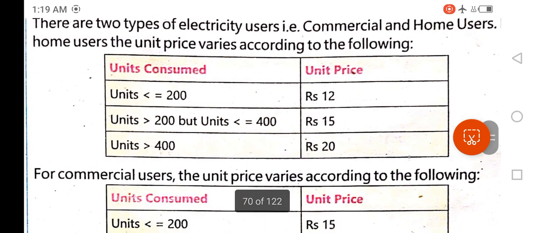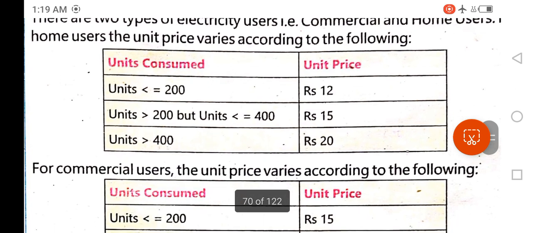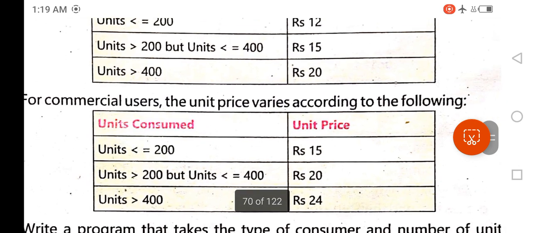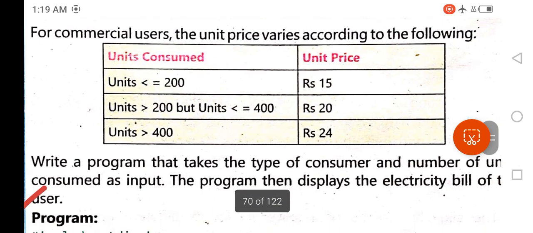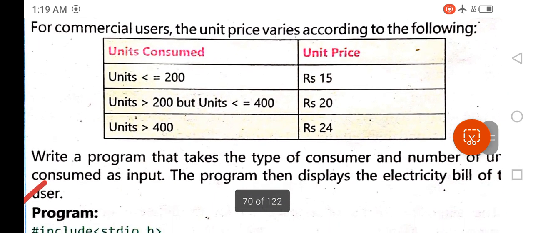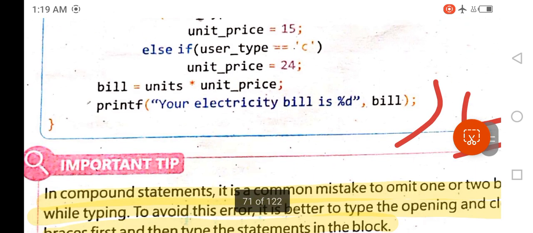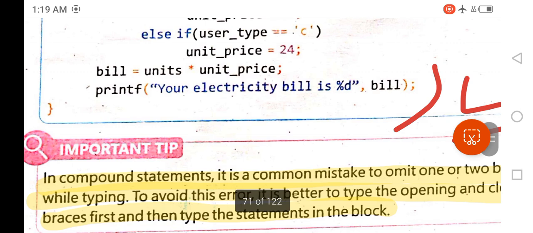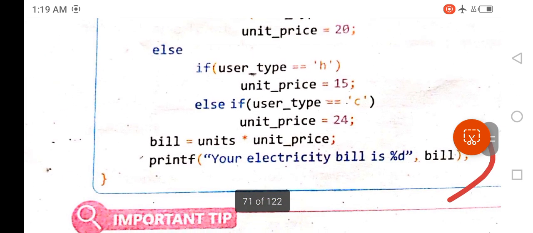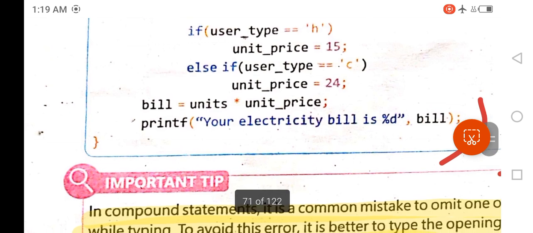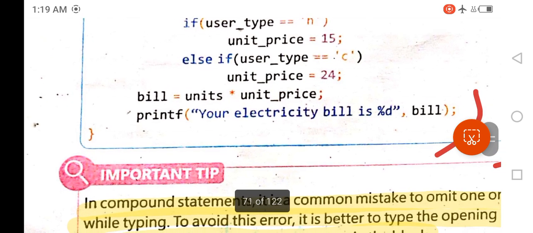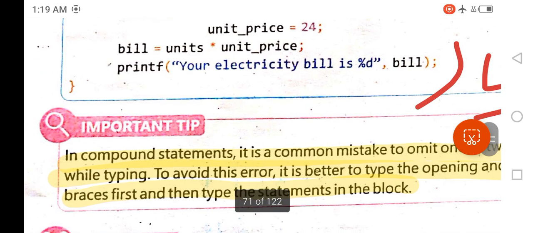Units consumed is given in the first column and unit price is given in the second column, and then unit price is also given in this second table. So you write your code accordingly, and then after this you calculate the bill, which is as follows. Bill equal to units multiplied by unit price. After that you print the bill.